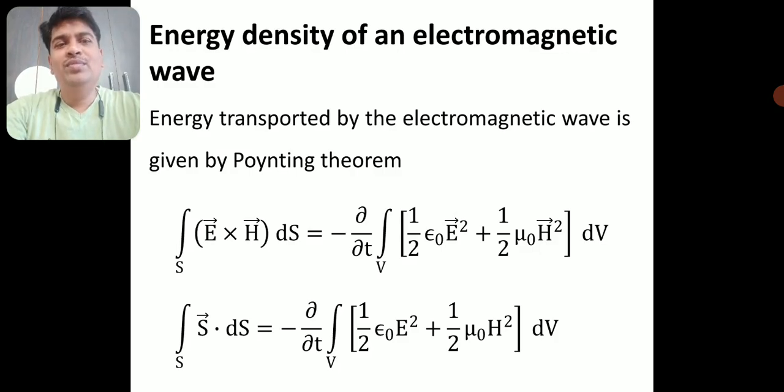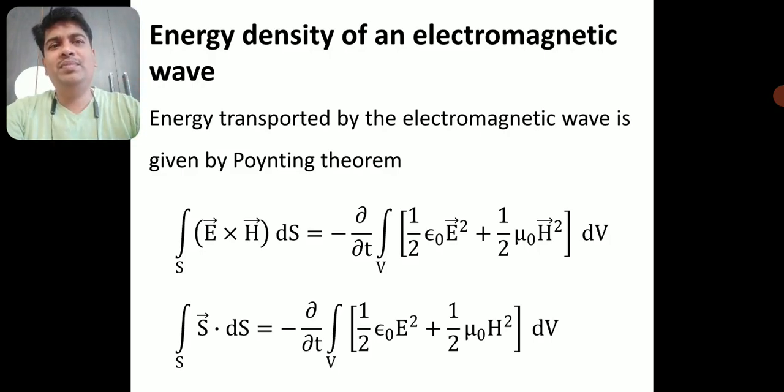Now we'll move further and look at the energy density of an electromagnetic wave. We know what Poynting theorem is. Poynting theorem tells you that the decrease in the energy of an electromagnetic wave is the energy which is flowing out. The work done by the electromagnetic wave is equal to the decrease in the energy stored by the electromagnetic wave.